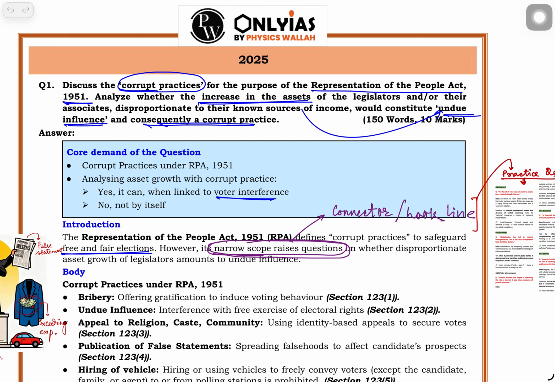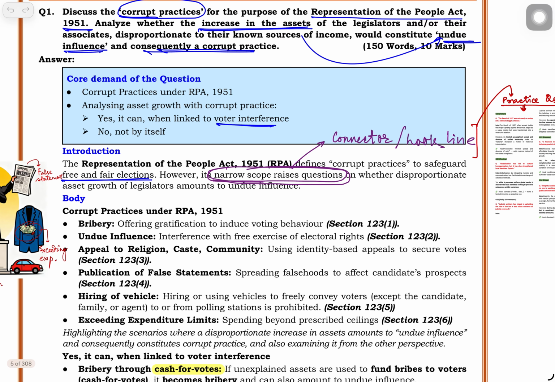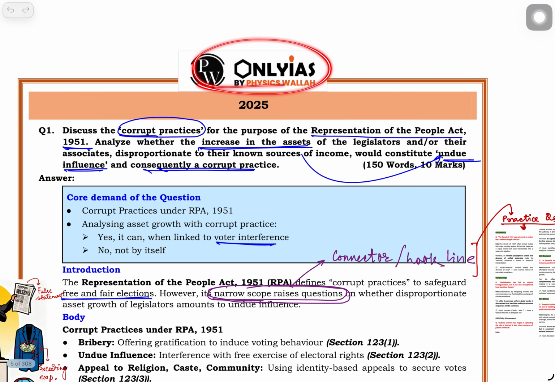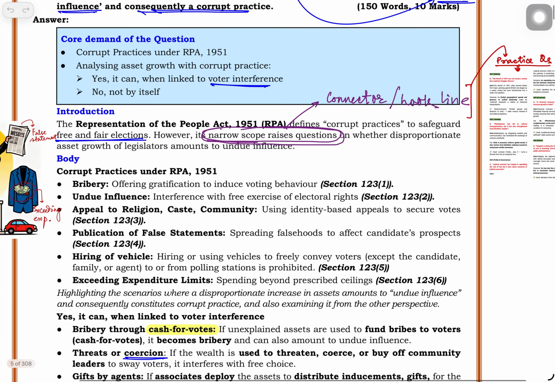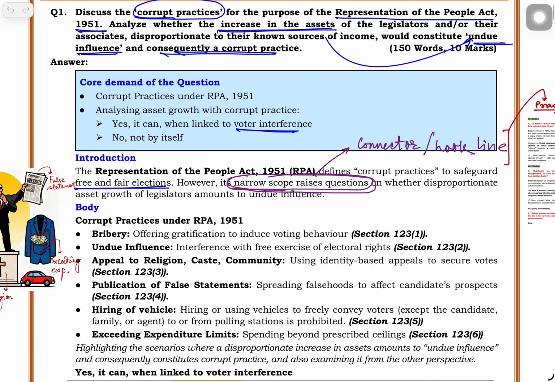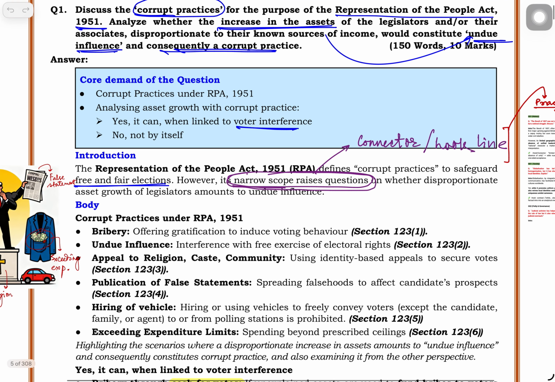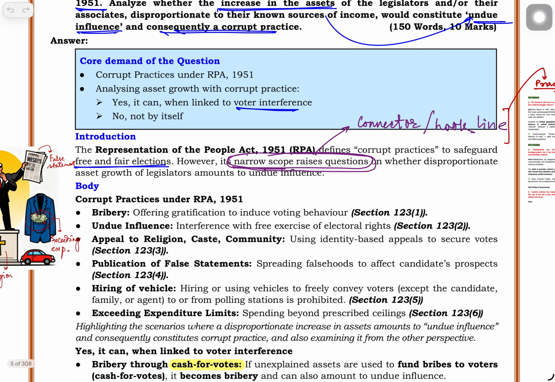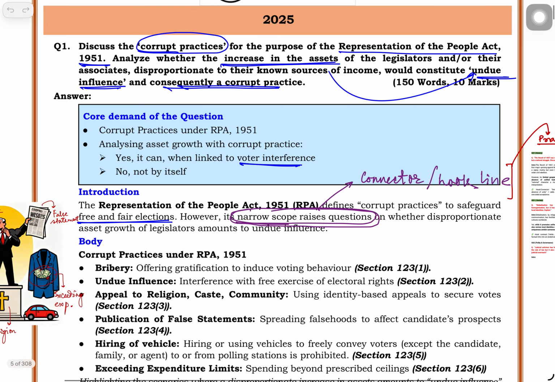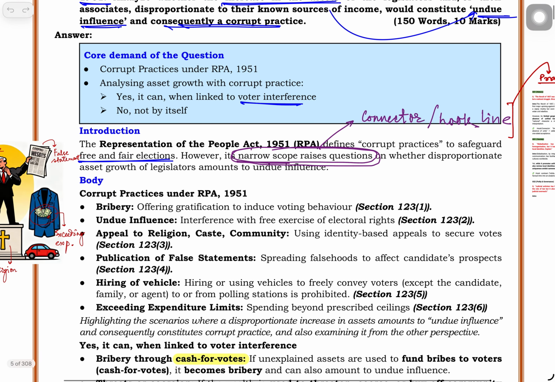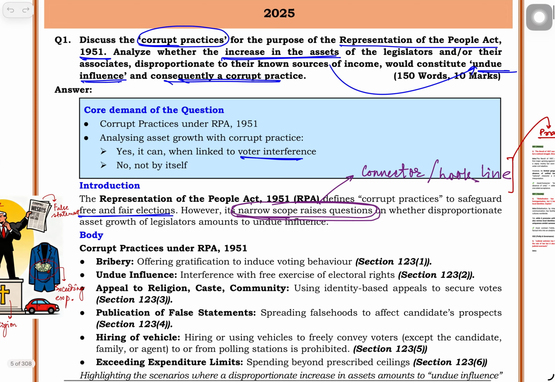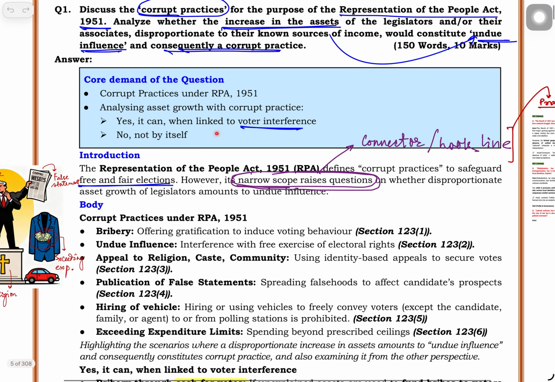See how the source we have taken is only a mains PYQ. Very good source. The core demand of the question is: what are the corrupt practices under RPA 1951. Then it is asking to analyze whether the disproportionate income is a corrupt practice under RPA.